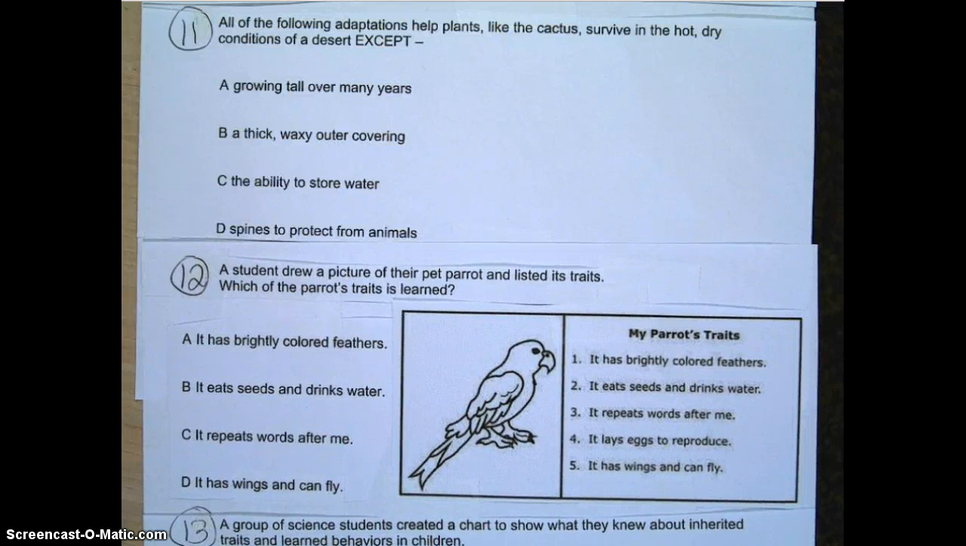The ability to store water. D. Spines to protect from animals.